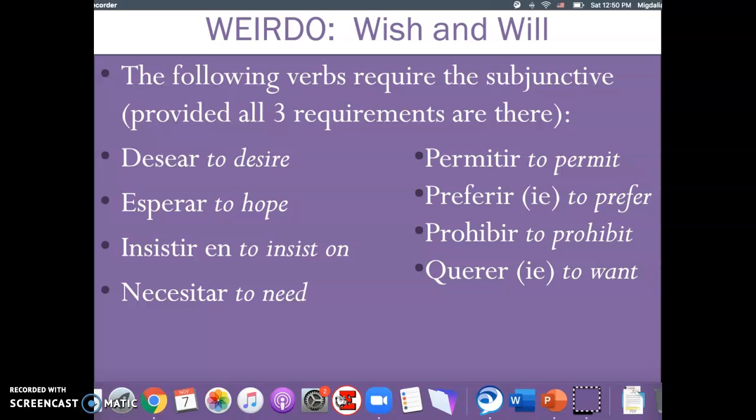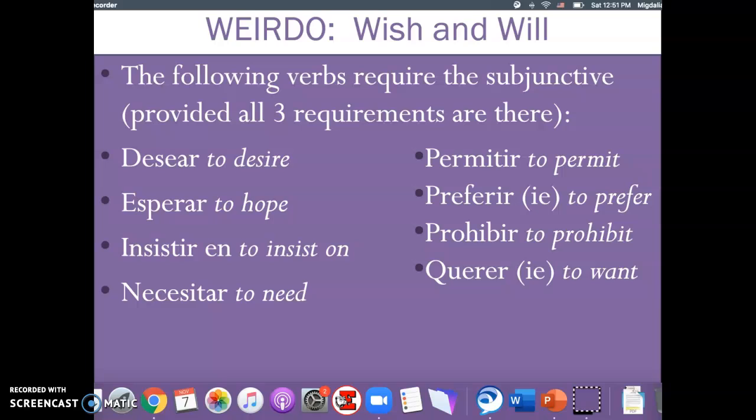Each letter of the word weirdo will have a number of verbs that would express dreams, doubts, or feelings. Right now, we are going to take a look at the W of the word weirdo. And the W is the verbs that will express a wish or a will.